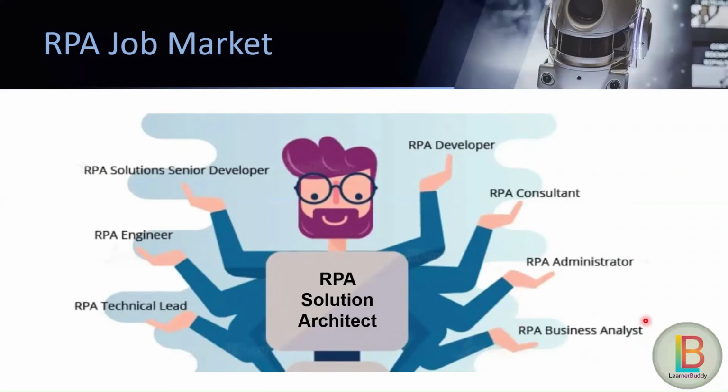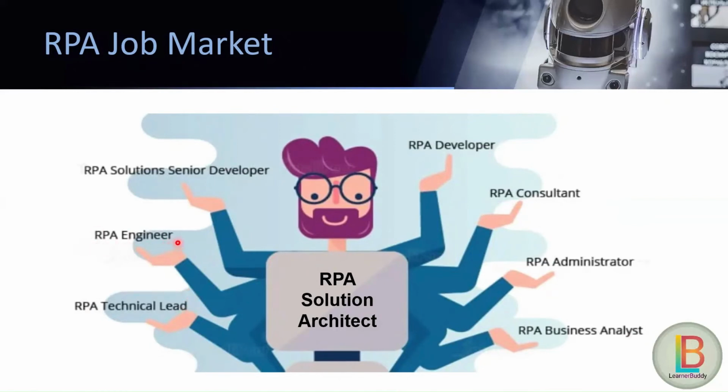RPA business analyst. The RPA business analyst is the person who has conversations with the client side to pass the data to the developers or the solution design team. We can say the RPA business analyst is the bridge between the client side and the development side. RPA technical lead. The RPA technical lead is the person who has good knowledge of RPA and is leading a technical team of developers.